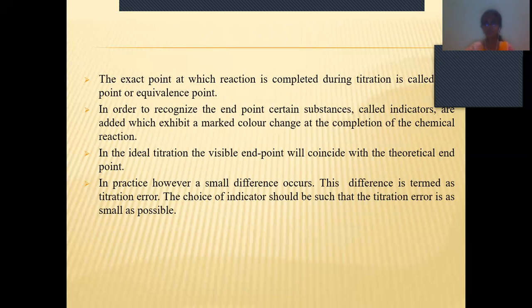How can we recognize that we got the result? We use separate substances known as indicators. If we use an indicator, there will be a color change in the solution. If the color change occurs in the solution, we can know that we got the end point. Also, some errors may occur, and those errors are known as titration errors. Sometimes errors occur because we did not use a proper indicator.